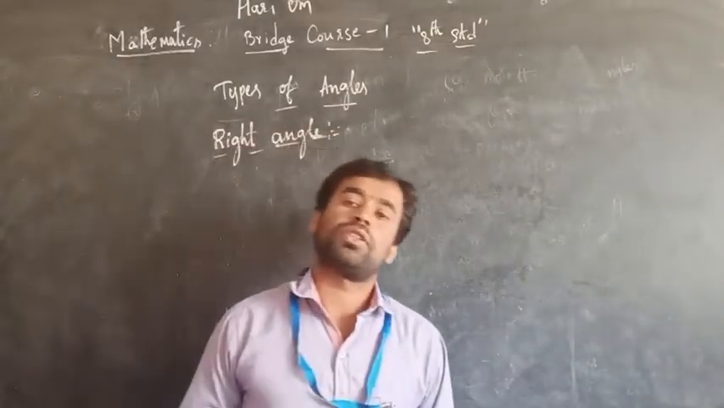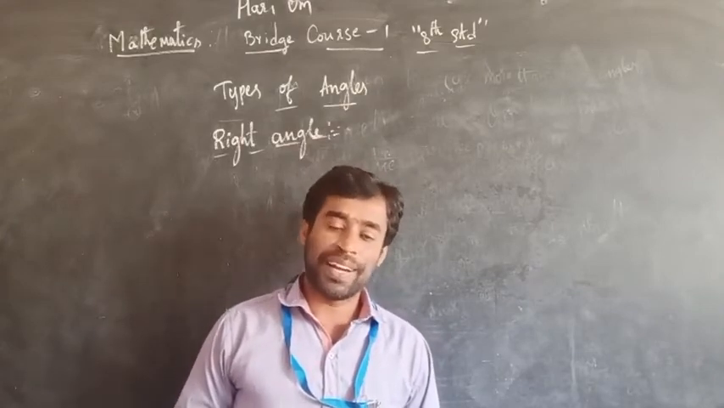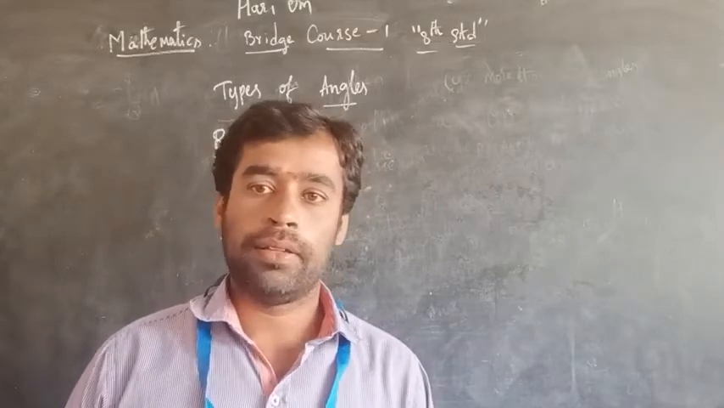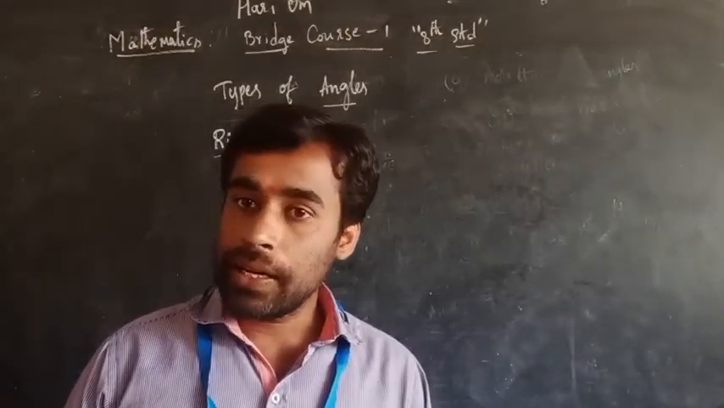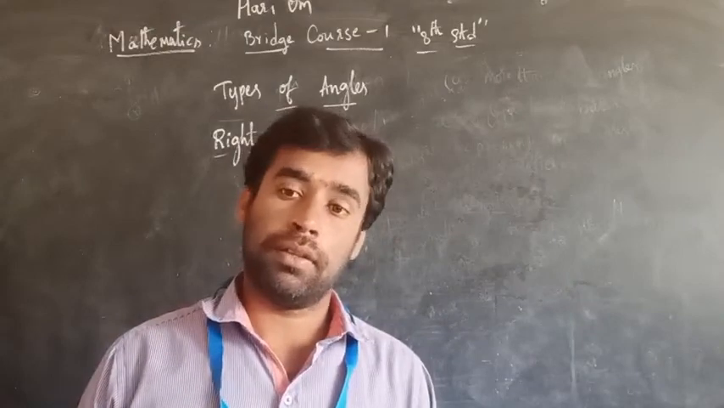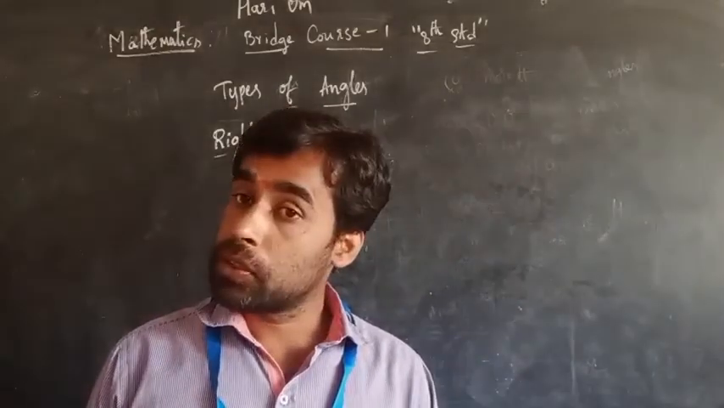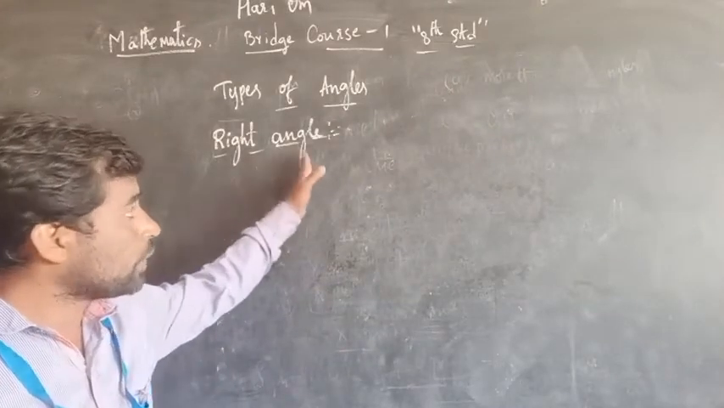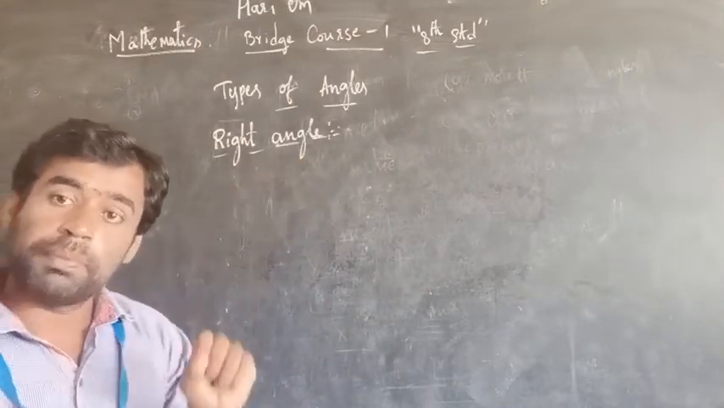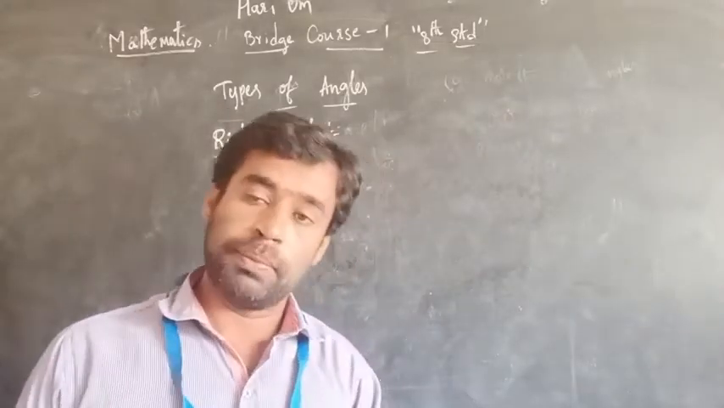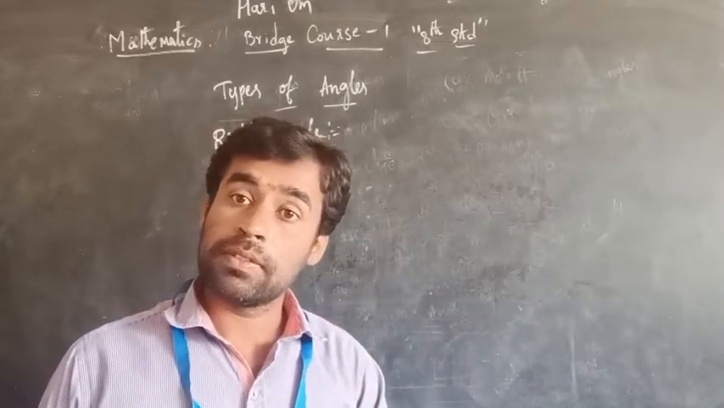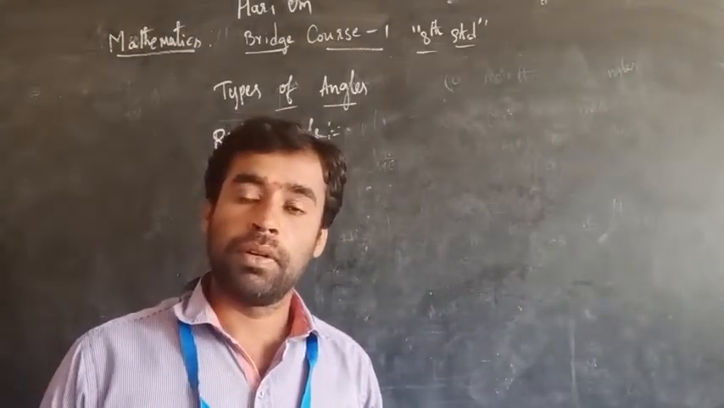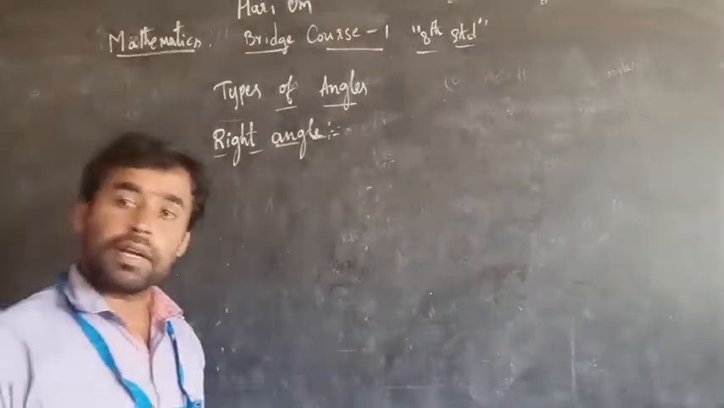Students, come to the next one, the right angle. What is a right angle? In a right angle, the measurement of the angle is exactly 90 degree. Hence it is what we call a right angle. It should be equal to 90 degree. Hence it is the right angle.